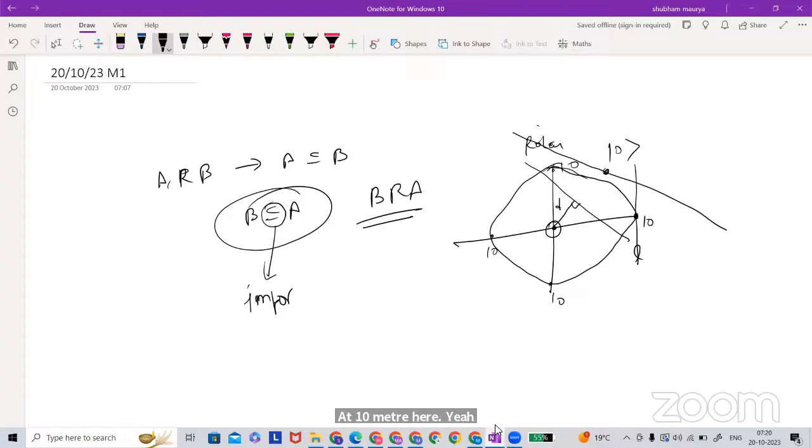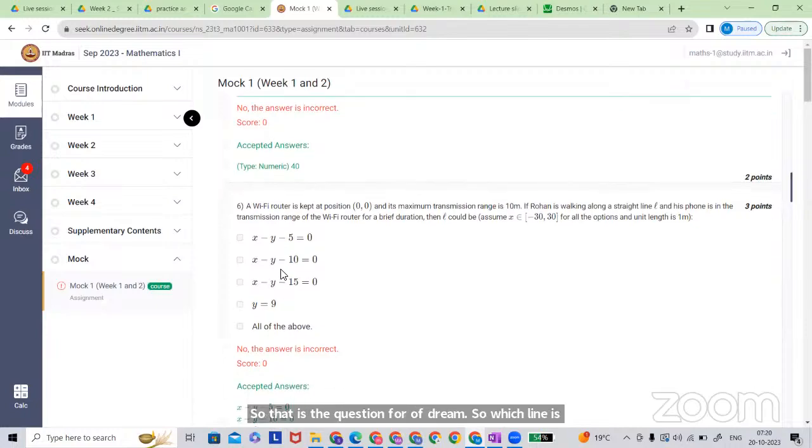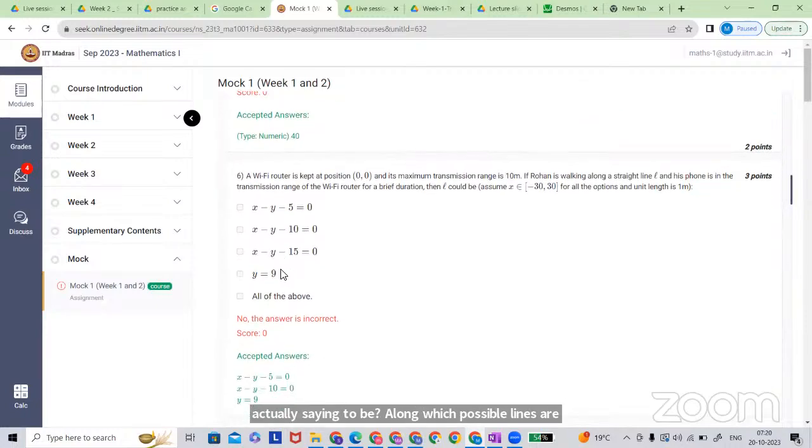So the question is which possible lines give him Wi-Fi from the router for a brief time, even at 10 meter distance. You have to choose the option with distance less than or equal to 10 meter.